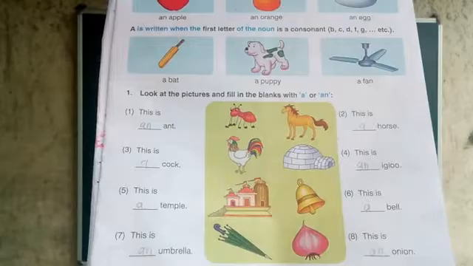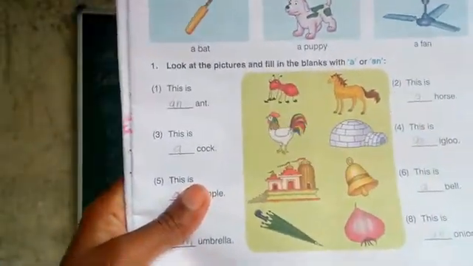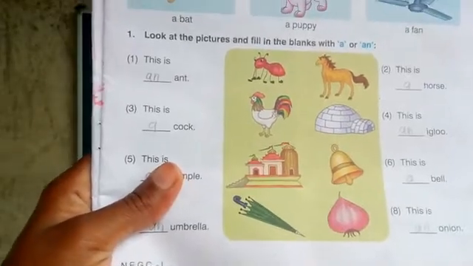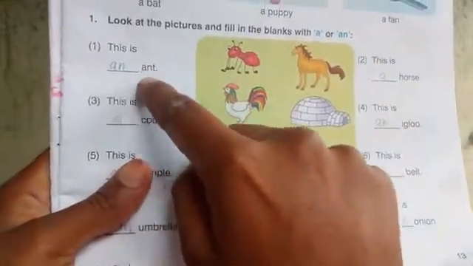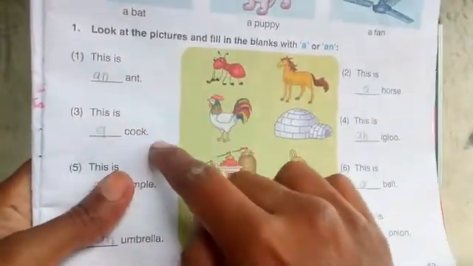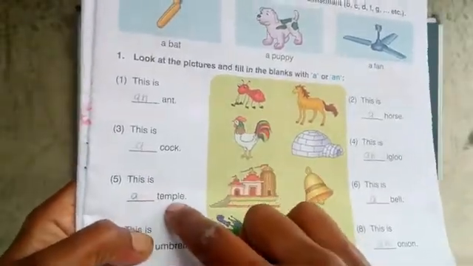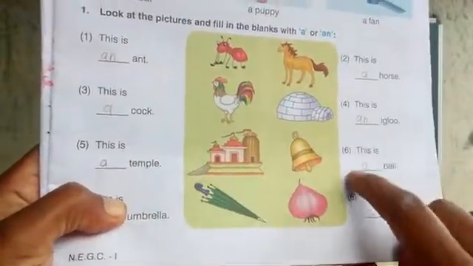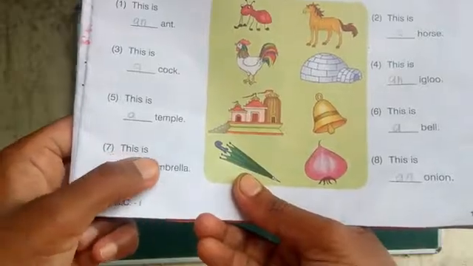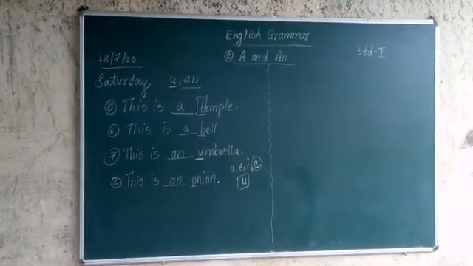Okay? See here now. Look at the pictures and fill in the blanks with A or an. This is an ant. This is a horse. This is a cock. This is an igloo. This is a temple. This is a bell. This is an umbrella. This is an onion. In this way, we have completed our lesson.